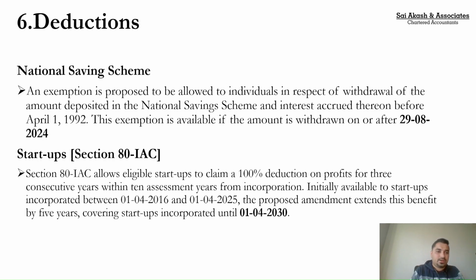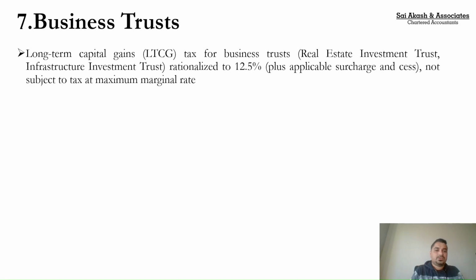Proceeding with the next set of amendments. Business trust. Business trust, when I say business trust, it is basically REITs and InvITs, real estate investment trust and infrastructure investment trust, wherein dividend, interest and other incomes had a pass-through status, wherein the income would ultimately be taxed in the hands of unit holders.